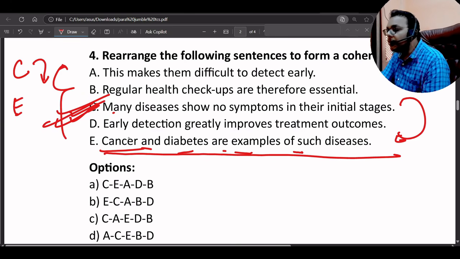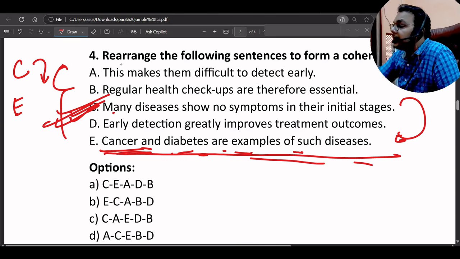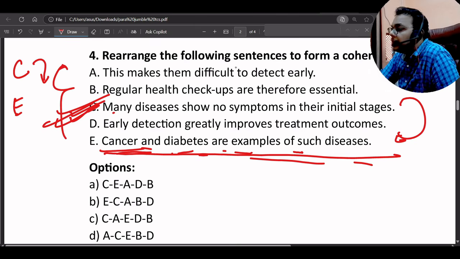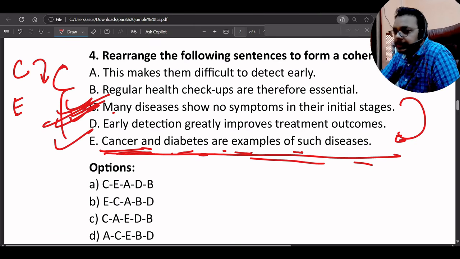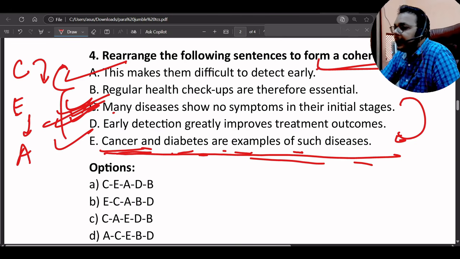Okay, now cancer and diabetes are the example of such disease. Early detection greatly improves the treatment outcome. Regular health checkups are therefore essential. This makes them difficult to detect early. Okay, so now we defined the whole disease. Now we will give, this makes them difficult to detect early. So C, E and A.